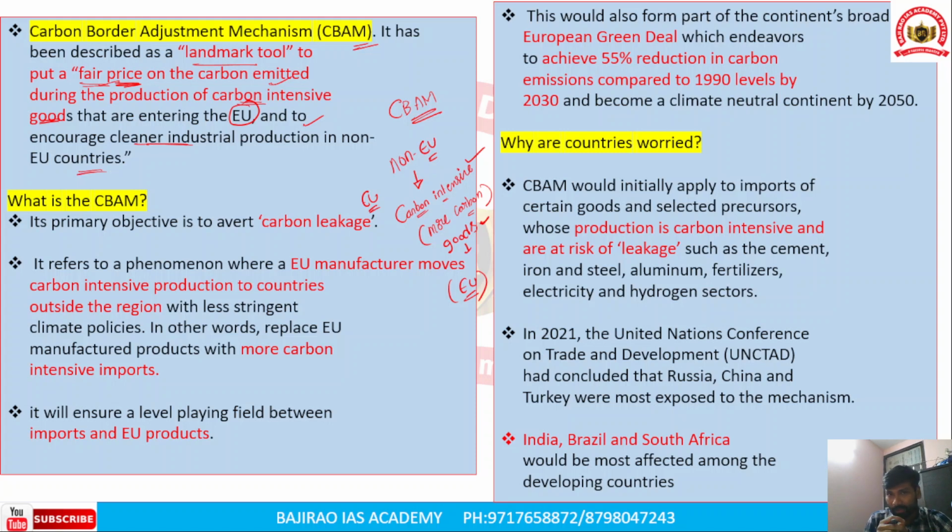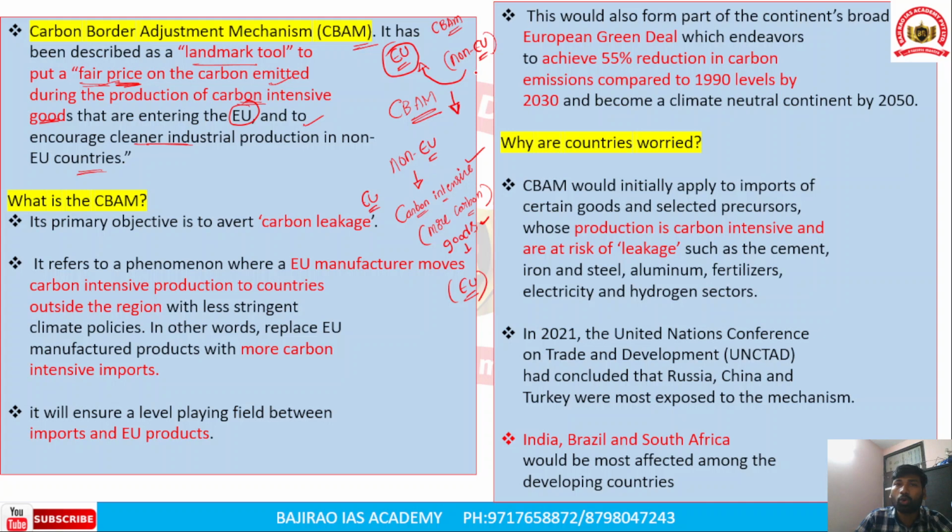Right, now understand this. If a non-European Union country has been exporting a significant amount of goods to the European Union, since the European Union has imposed the carbon border adjustment mechanism, the exports become costly for the European consumers in the European markets. Since exports become costly, there is a possibility that the exports of non-European Union goods to the European Union might reduce or decline.